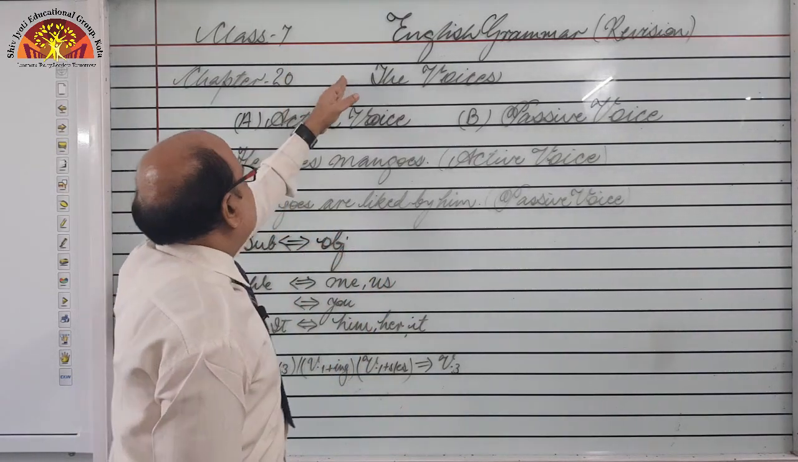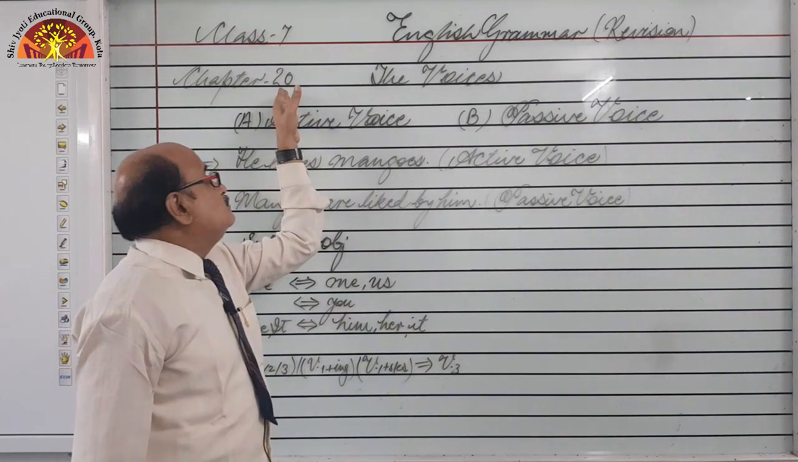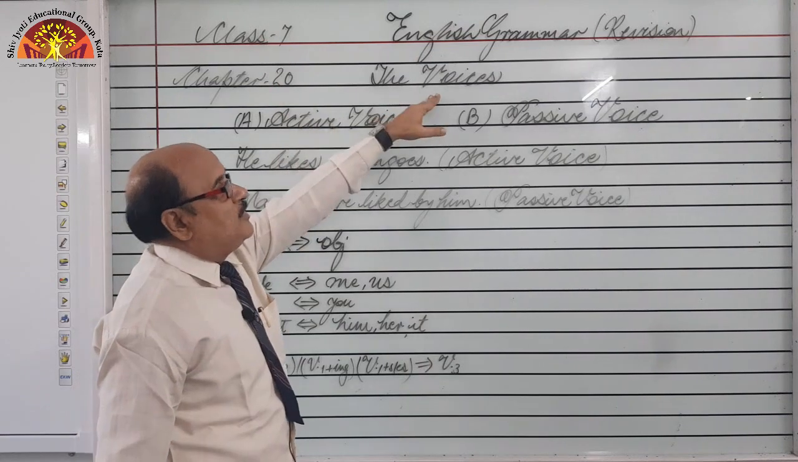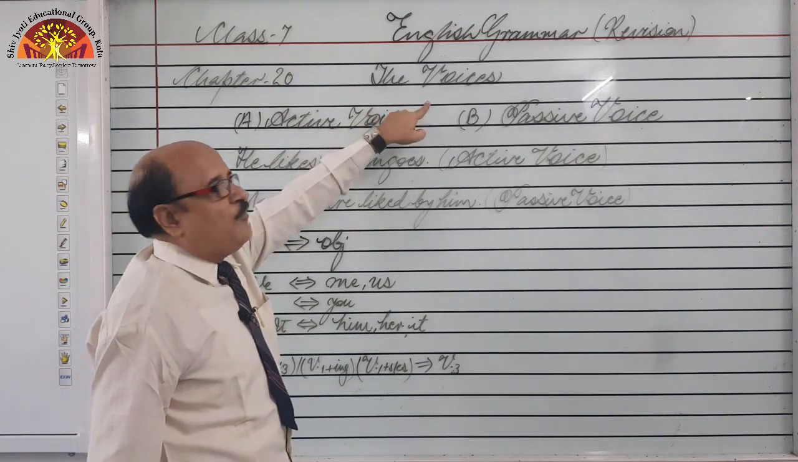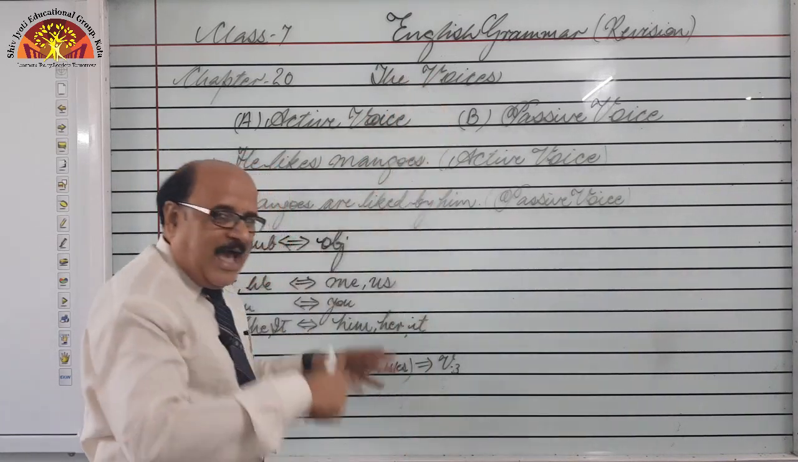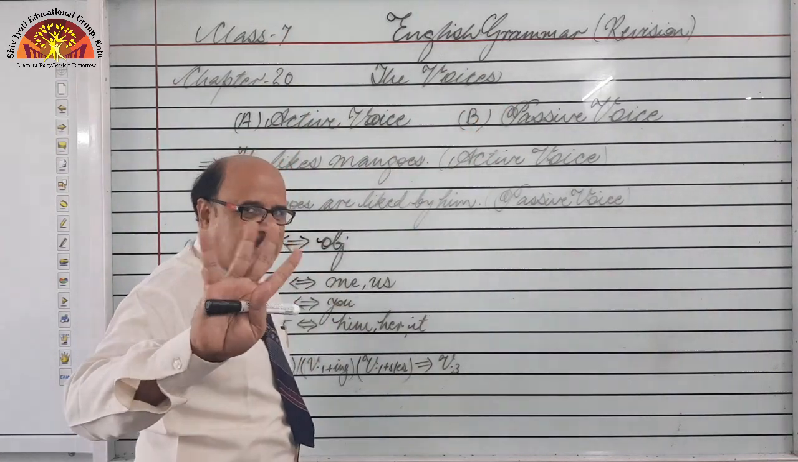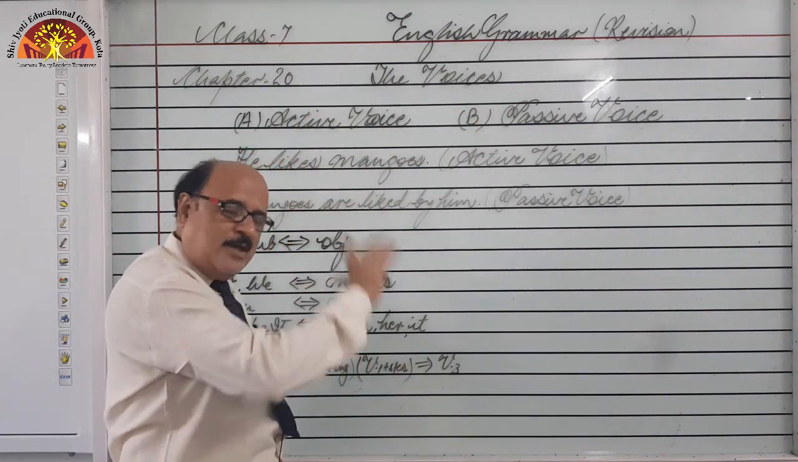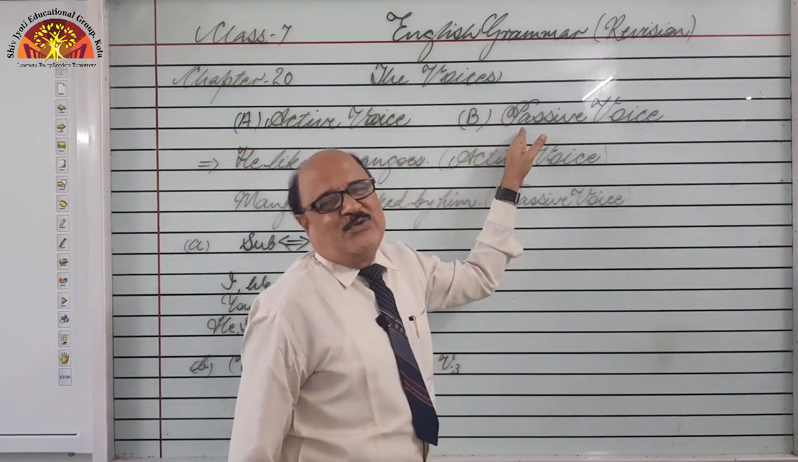So now your chapter is 20. Open your book on this topic, and the name of the topic is the voices. Don't get confused. In the book this may be active voice and passive voice, but the main topic is the voices, and then we have to write active voice and passive voice. So please do not get confused. The thing is the same. So what is active voice and what is passive voice, we are going to learn.